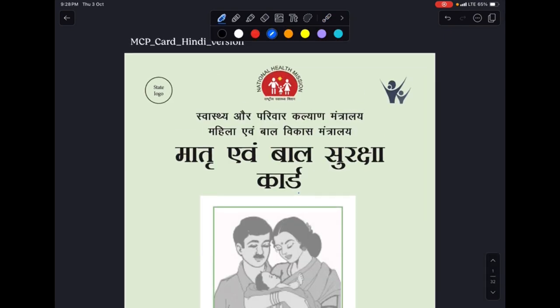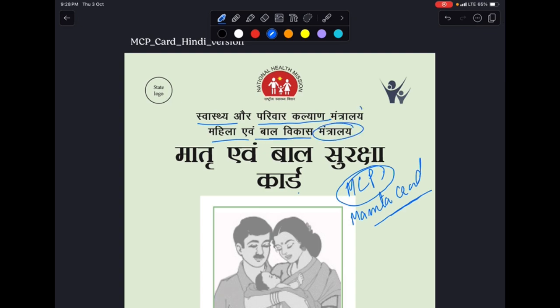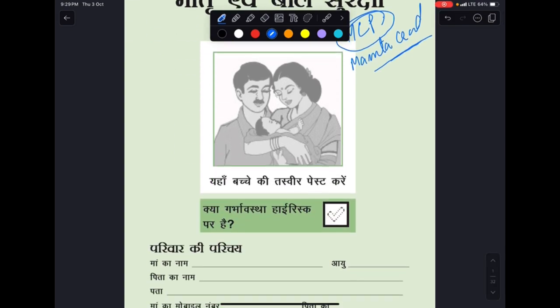All right, so this is the mother and child protection card, shortly known as the MCP card or the Mamta card. This comes under the Ministry of Health and Family Welfare and the Ministry of Women and Child Development. This is under the National Health Mission, Government of India. As you can see, the logo of it is a father's picture, a mother's picture, and a child's picture.